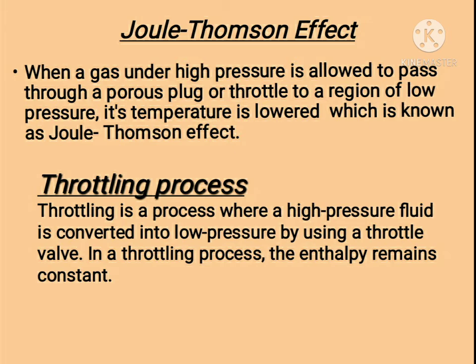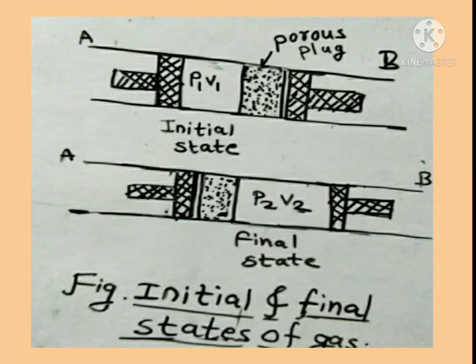In the figure, we can observe initial and final states of gas. Here P1 V1 is the initial state and P2 V2 is the final state of the gas.